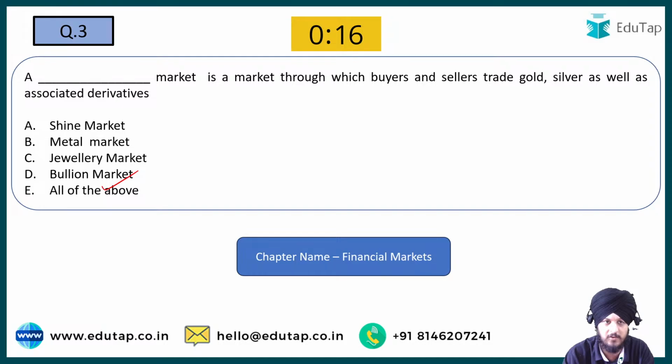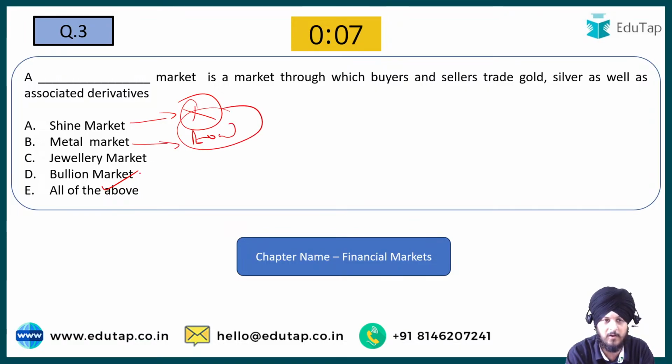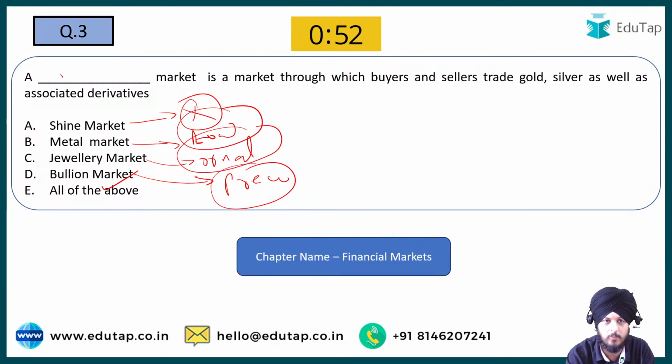Fine. So if you talk about the shine market, it is no such financial term, and you can easily eliminate it. If you talk about the metal market, it is a broader term. But if you talk about the jewelry market, it basically deals with the ornamental market. And the bullion market is very specifically linked to precious metals, for example gold, silver, and other such associated derivatives. So that is why D is going to be the answer to this question.